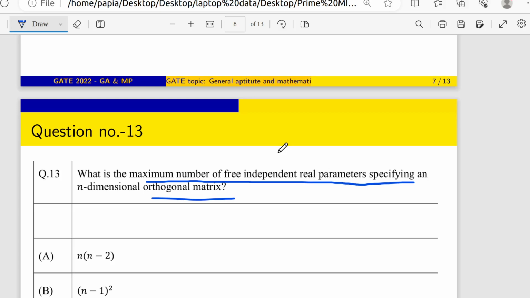Yes, the total number of elements minus the total number of differential equations we are getting from that condition. That is the main thing. But we have to find how many differential equations we are getting from that matrix. That may differ from matrix to matrix, right? If it is an orthogonal matrix, the number of differential equations may be different. If it is a Hermitian matrix, the number of differential equations may be different. Okay, ma'am. And the method will be the same, subtract the number of impositions from the total number of elements. Yes, the method is the same for every matrix, but we have to consider which matrix it is. Okay, ma'am, got it.